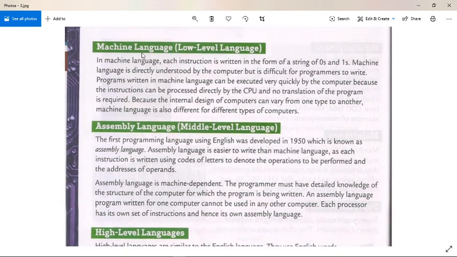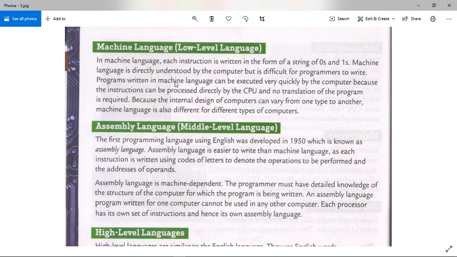The first category is machine language or low-level language. In machine language, each instruction is written in the form of a string of zeros and ones. Machine language is directly understood by the computer, but it is very difficult for the programmers to write, as it comes with zeros and ones.